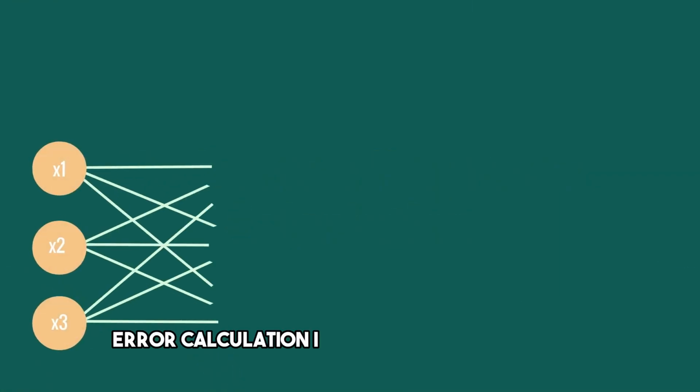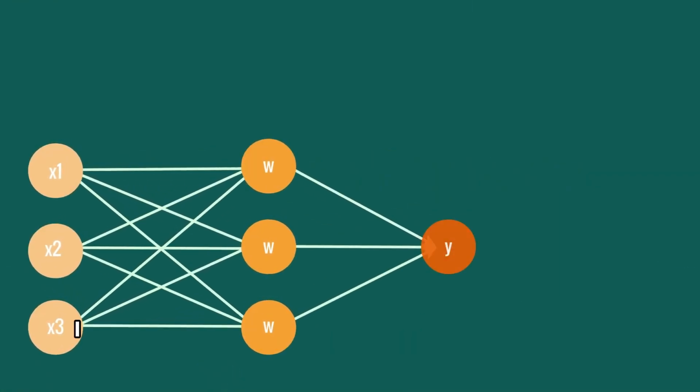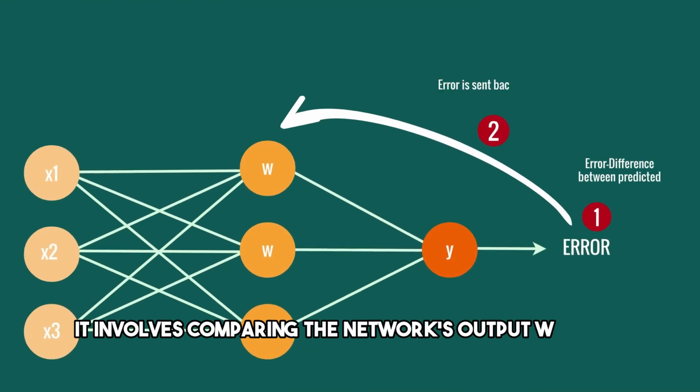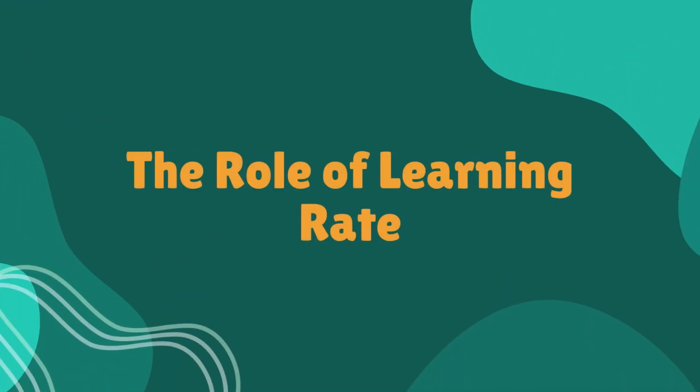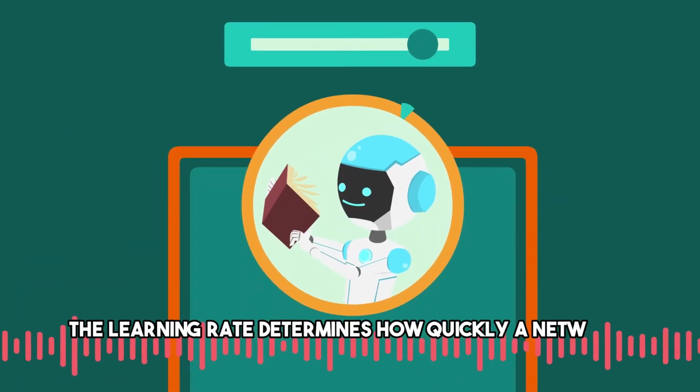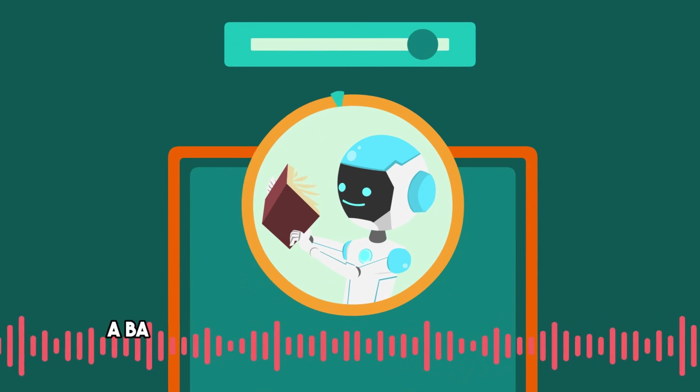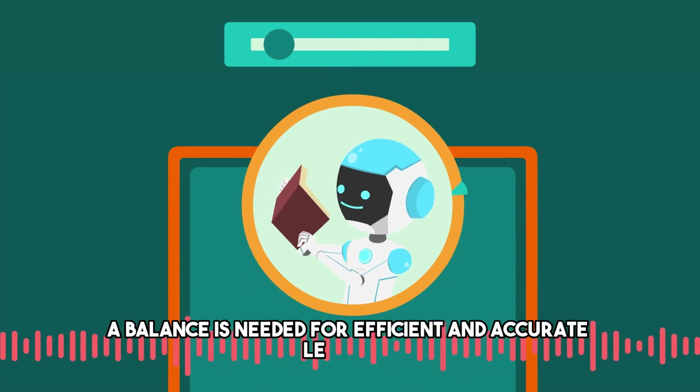Error calculation is key in backpropagation. It involves comparing the network's output with the expected result to determine the error. The learning rate determines how quickly a network updates its weights. A balance is needed for efficient and accurate learning.